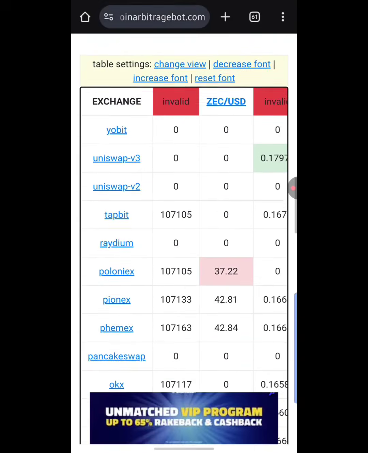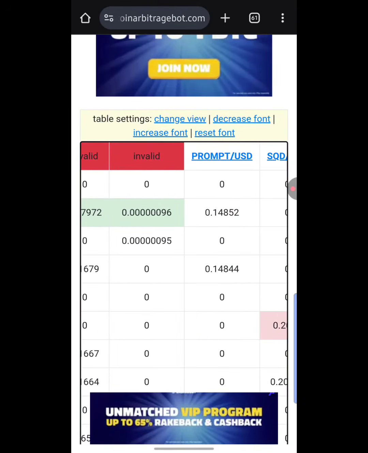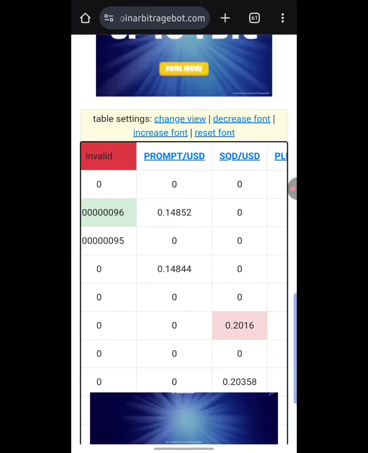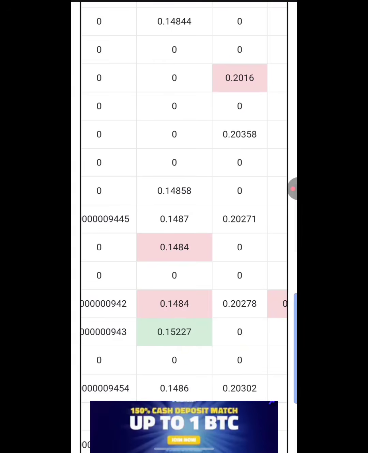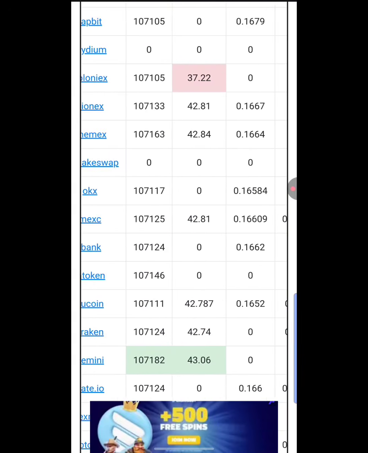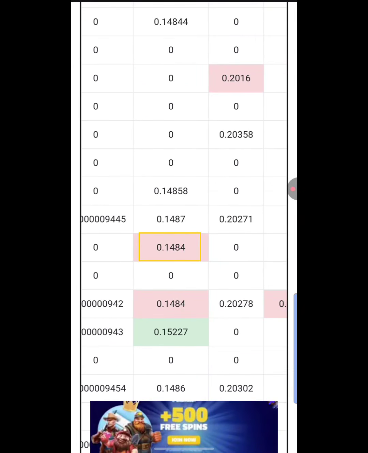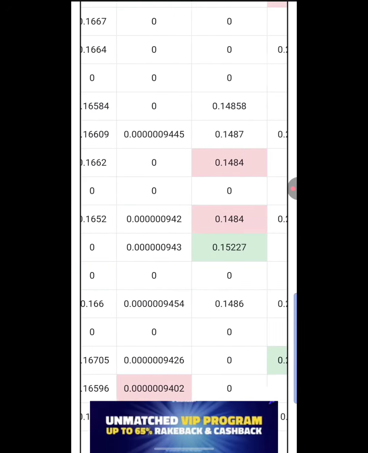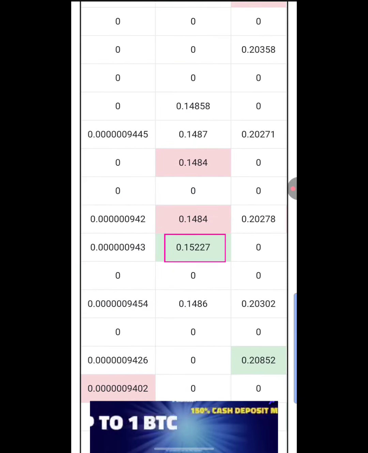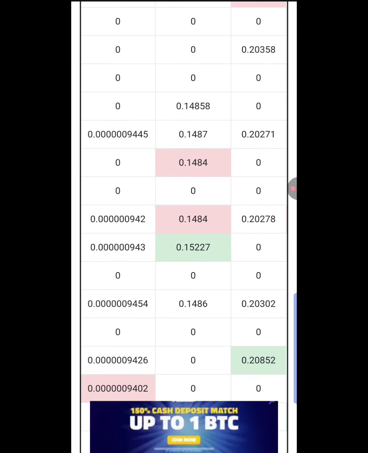All right, so next, you can also trade other tokens right here. As you can see, this one called prompt/USD. If you scroll down below here, you would see that you can buy prompt on Eld Bank for the sum of 0.14, and then you can sell at Kraken for the sum of 0.15. So that is basically how you can spot these opportunities, guys.